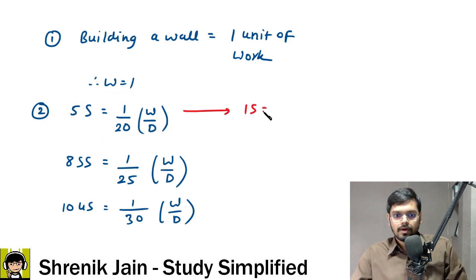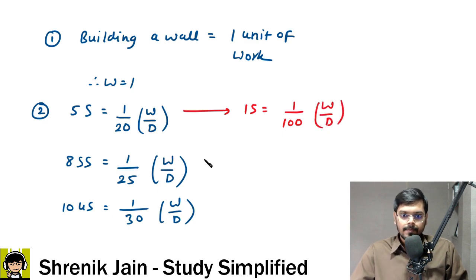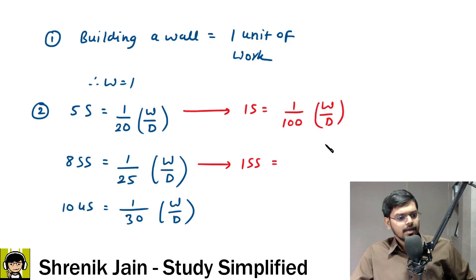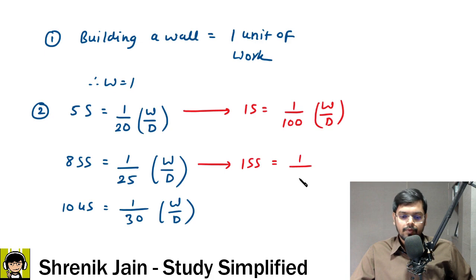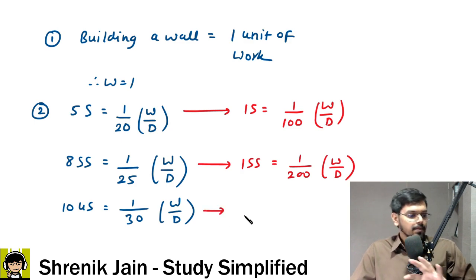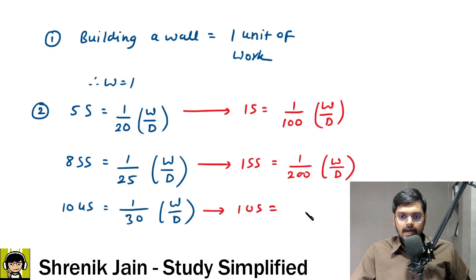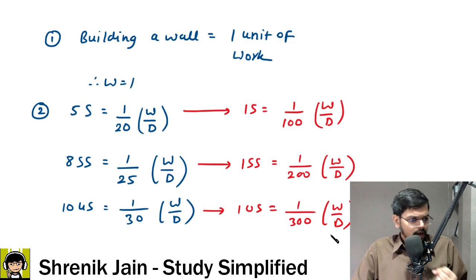So 1 skilled worker will do 1 unit of work in 20 into 5. How much is it? Sir, it is 100. So 1/100 work per day. Here we can see that for 1 semi-skilled worker, if you divide by 8 throughout, then 1 divided by 25 into 8 is 1/200 work per day. Here next, if I divide by 10 throughout, it is very simple calculation. 1 unskilled worker will do 1 unit of work in 300. So the unit is work per day. So now I can move forward and now I can build the team.